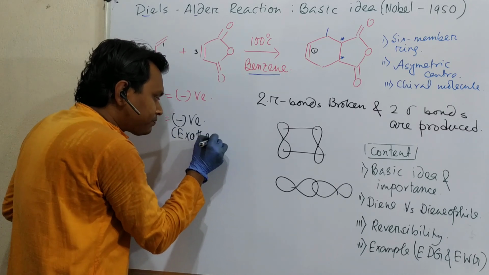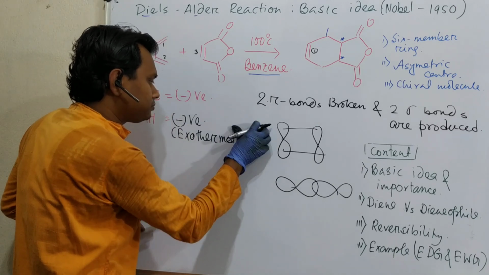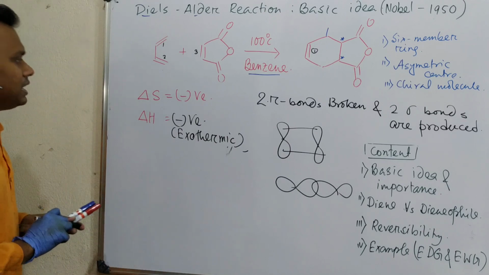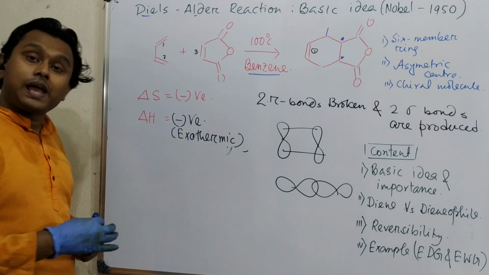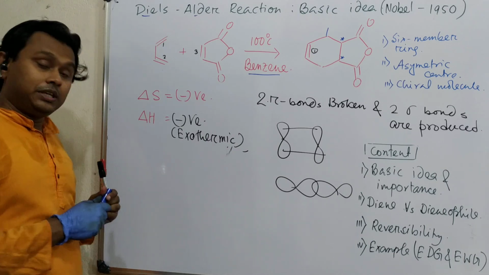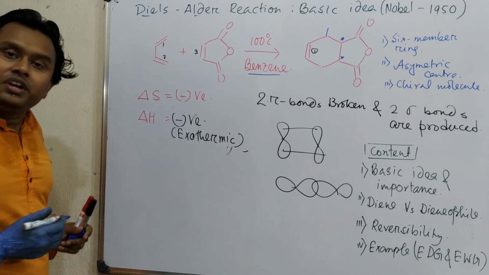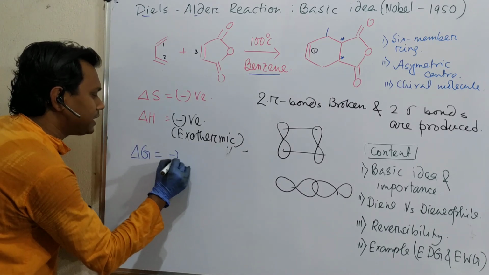Okay, so from the entropy and enthalpy points of view, entropically this is negative, means entropy doesn't want this reaction to happen, but enthalpy says okay, this reaction happens. Now for the spontaneity of a reaction, we need delta G to be negative.